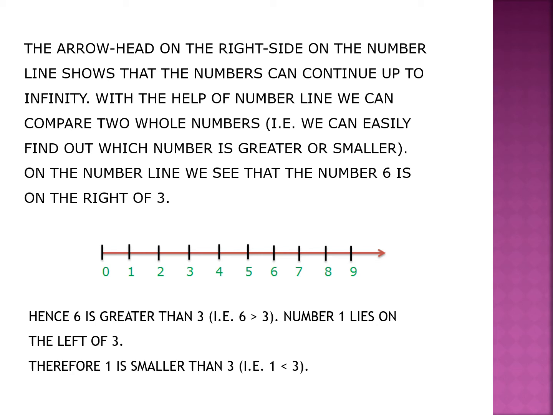Suppose we have to find out the greater number out of 6 and 3. Now children, out of 6 and 3, the number 6 lies on the right side of 3. This means that 6 is greater than 3. Take another example, 1 and 3. Out of 1 and 3, the number 1 lies on the left side of 3. Clearly, 1 is smaller than 3. So, we can say if a number is on the right side, it is greater. If a number is on the left side, then it is smaller. I hope it is clear.